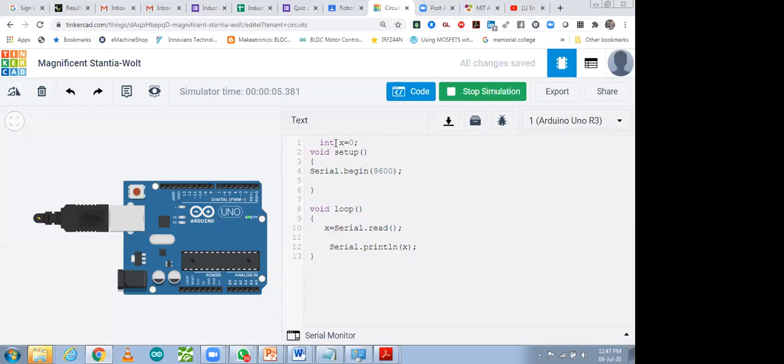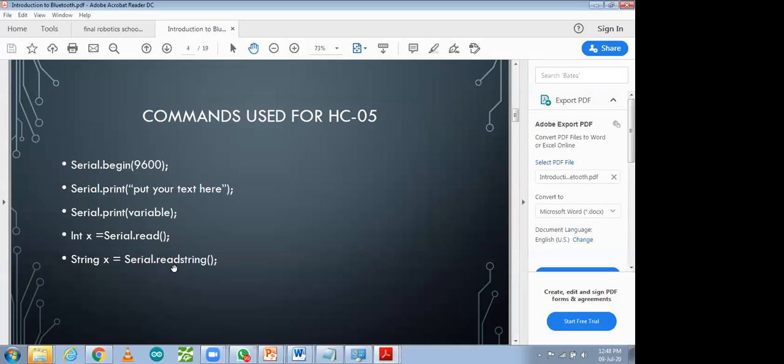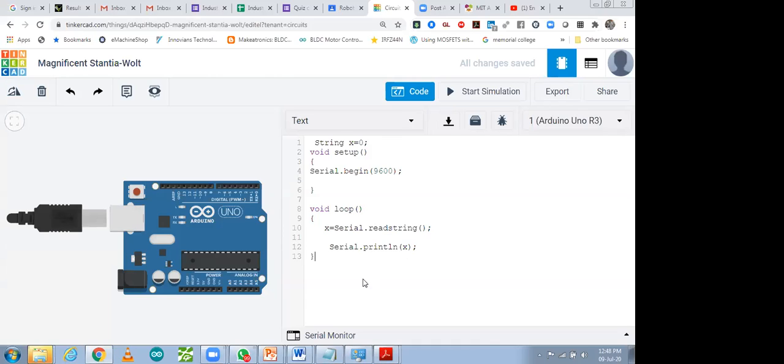So let's change integer to string. Read string. This syntax we have to follow, the same syntax we have written over there. Read string, because we are reading a string now. So let me check it. Start simulation.